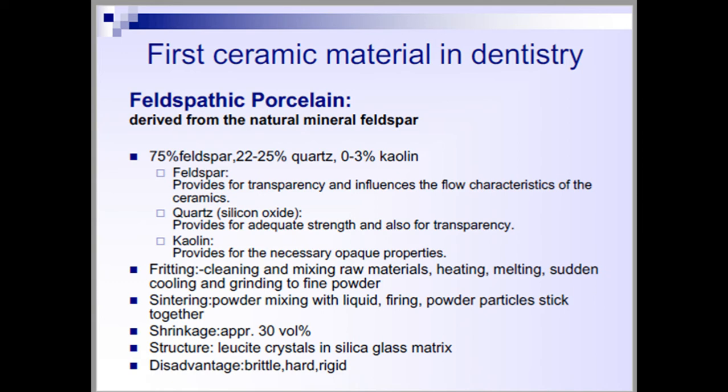These different types of feldspathic porcelains can be used for layering purposes. According to the composition of non-metals we are adding into the glass matrix, they can be called a feldspathic porcelain. In the same way, lucite,